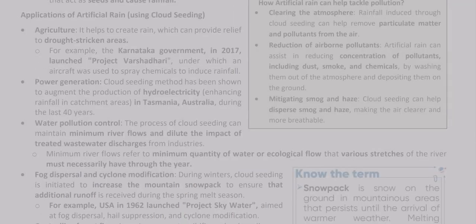How artificial rain can help tackle pollution. Clearing the atmosphere. Rainfall induced through cloud seeding can help remove particulate matter and pollutants from the air. Reduction of airborne pollutants. Artificial rain can assist in reducing concentration of pollutants, including dust, smoke, and chemicals, by washing them out of the atmosphere and depositing them on the ground. Mitigating smog and haze. Cloud seeding can help disperse smog and haze, making the air clearer and more breathable.